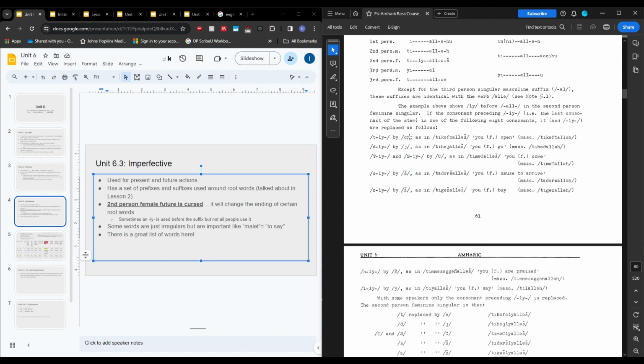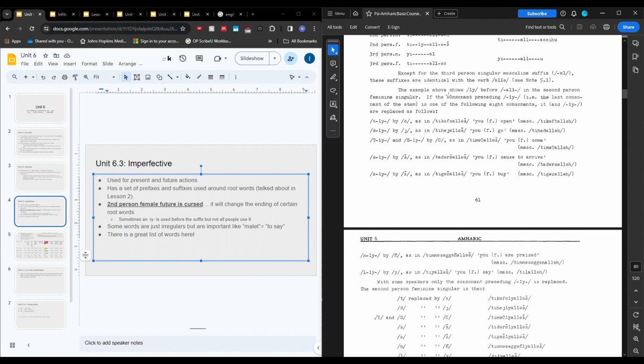So this T will become a CH, the D will become a J, the glottalized T will become a glottalized CH, S will become CH, Z will become ZH, N will become a yin kind of thing, it's tough for me to pronounce, and then L will become a Y.